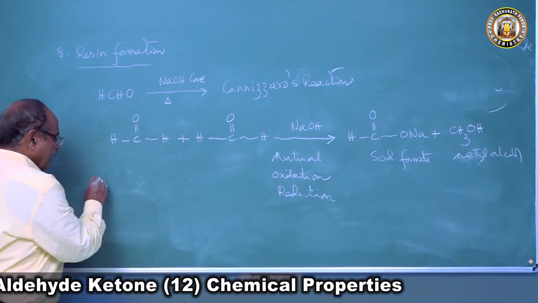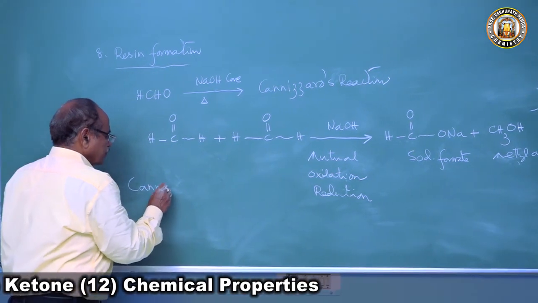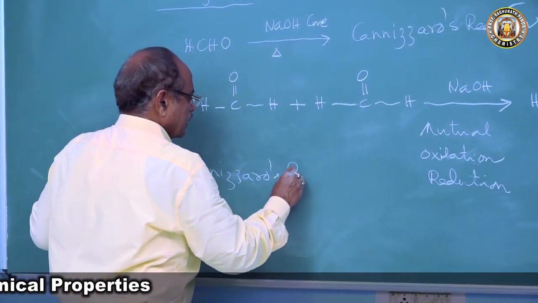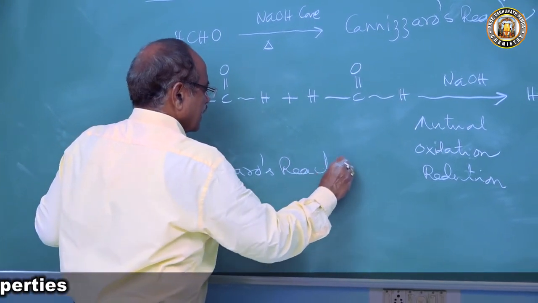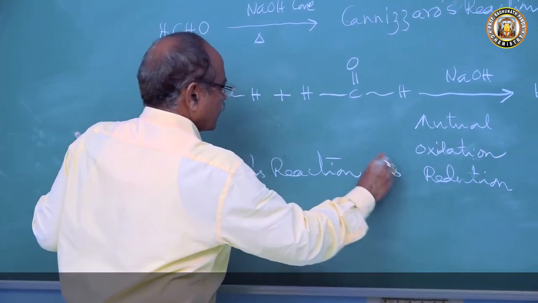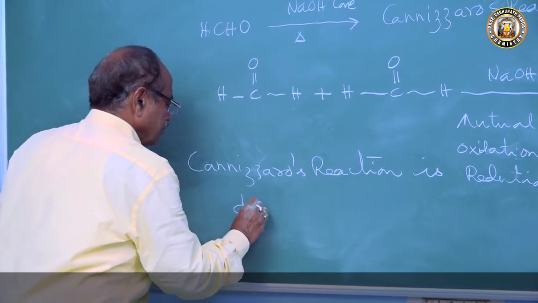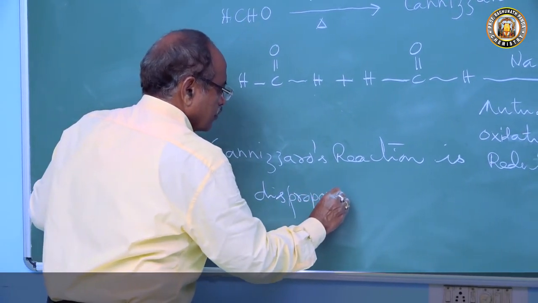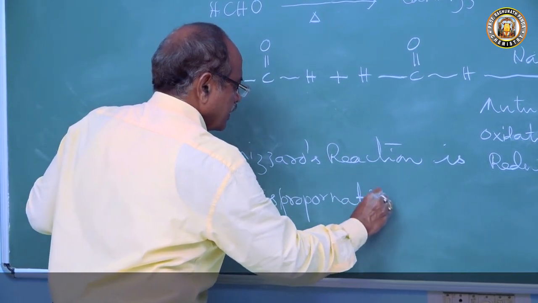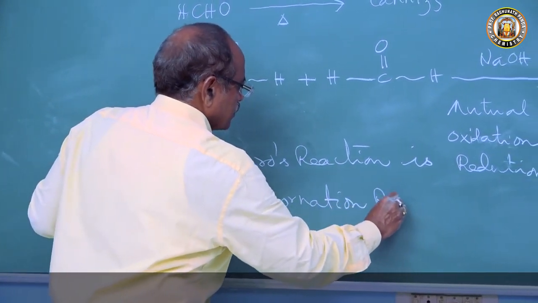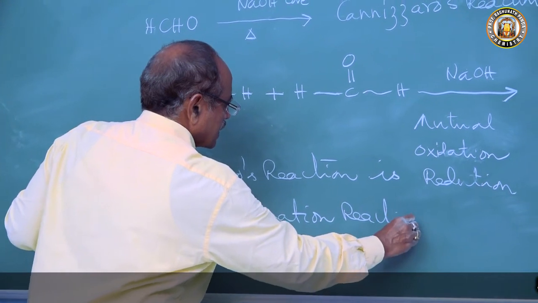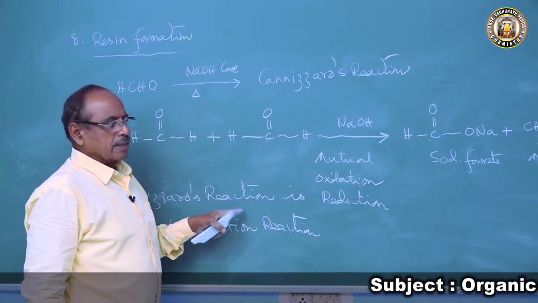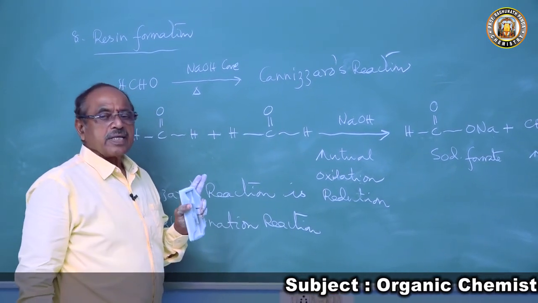The Cannizzaro reaction is a disproportionation reaction. When the same molecule undergoes oxidation and reduction, that is called a disproportionation reaction.